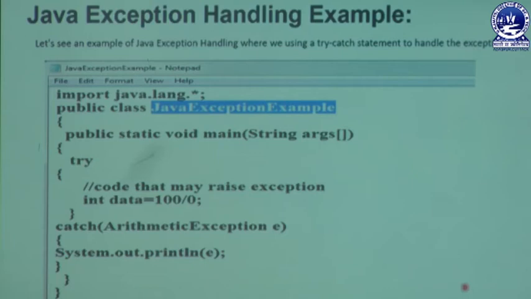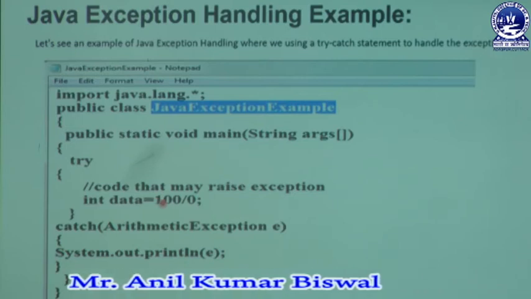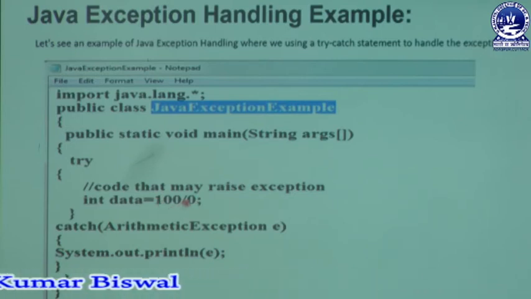In that main method we are declaring a try block. How it will be written: first of all we write try, then we give opening curly braces. Due to those opening curly braces we are making a block. In that try block we are declaring a variable named data, and in that data we are writing some constant like 100 divided by 0. That means this kind of division is an illegal type of division process.